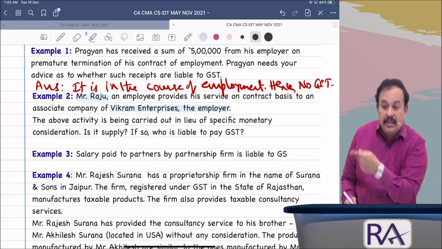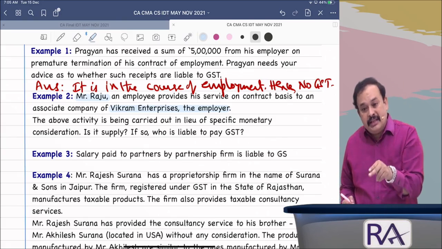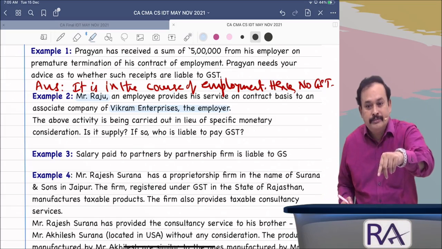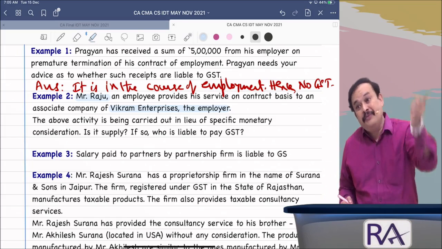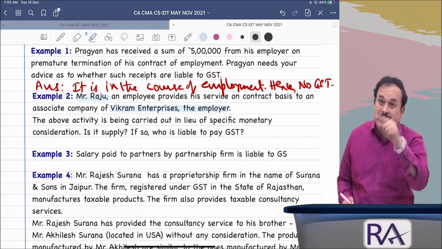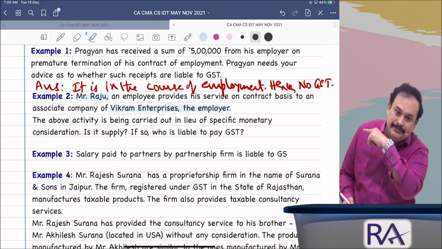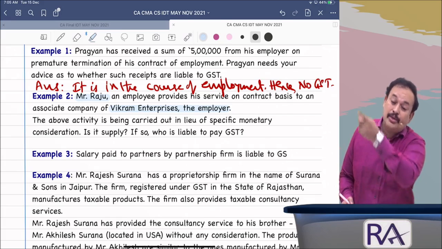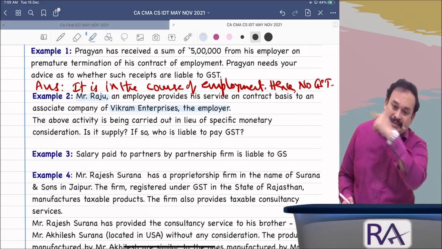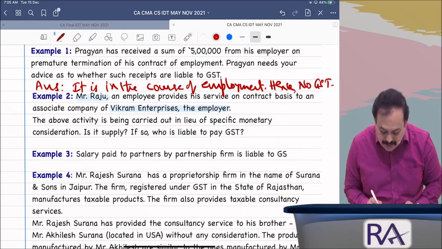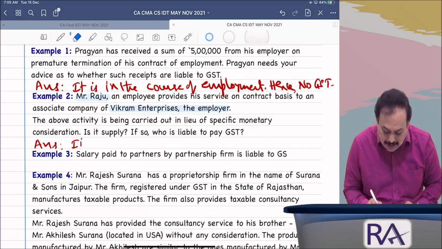But the question here is, Raju provides the services to an associate enterprise of Vikram Enterprises. That means it is an associate company where Raju is not an employee. To that associate company, Raju provides the services and gets a monetary consideration. Therefore, it is a supply. First and foremost, we have to say it is supply.